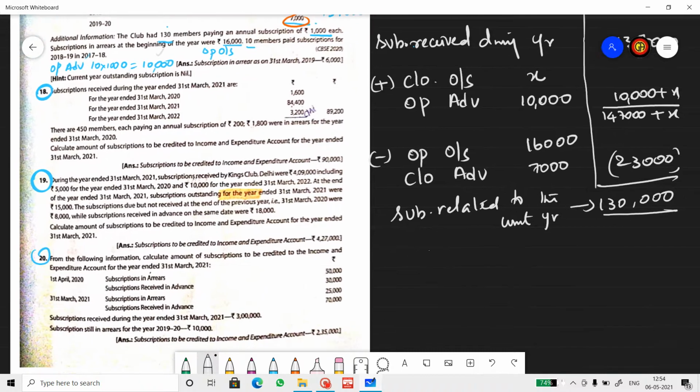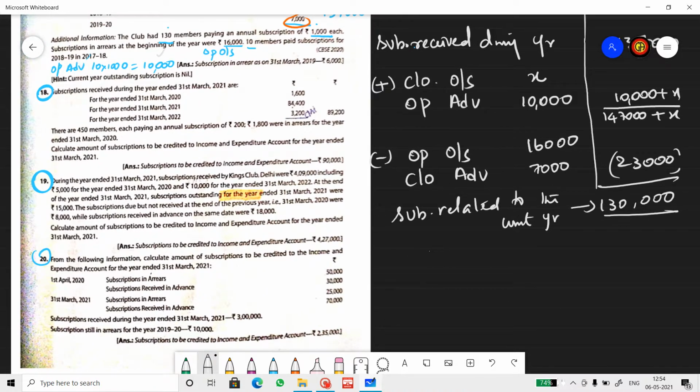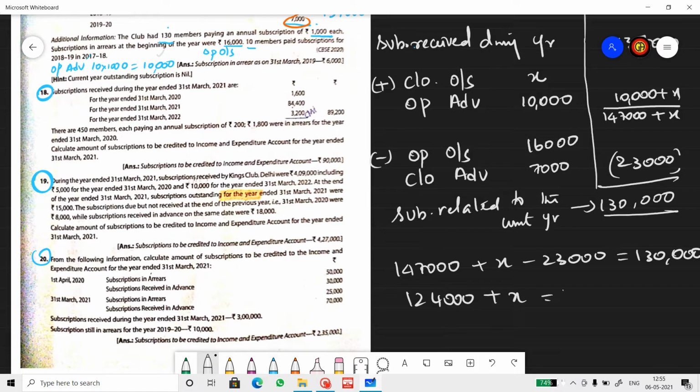So 1,47,000 plus X minus 23,000 is equal to 1,30,000. Now 1,47,000 minus 23 is 1,24,000. 1,24,000 plus X is equal to 1,30,000.